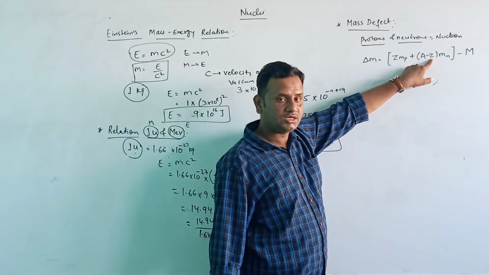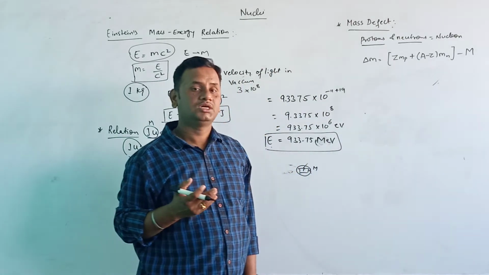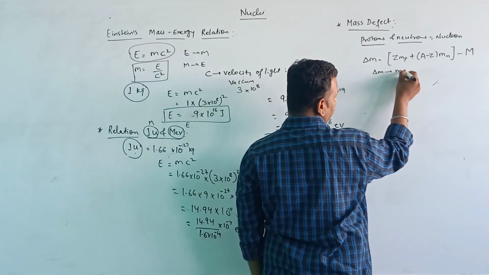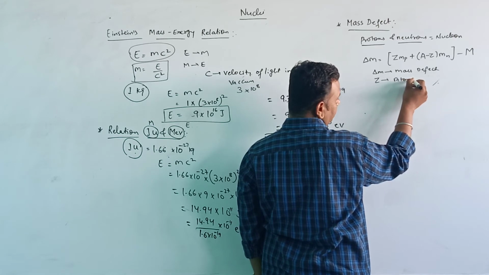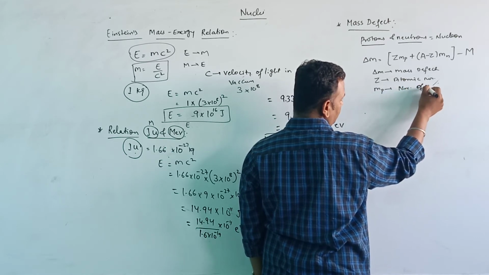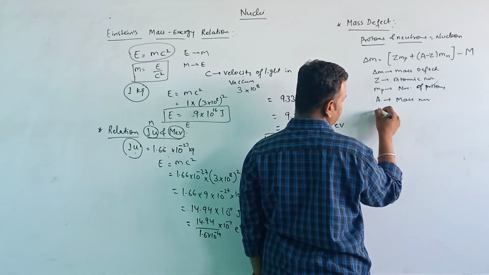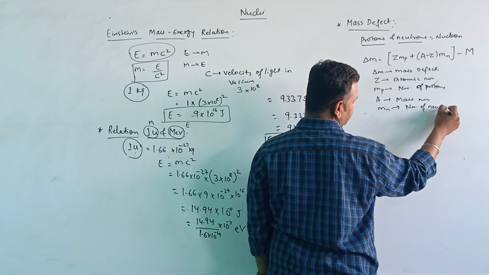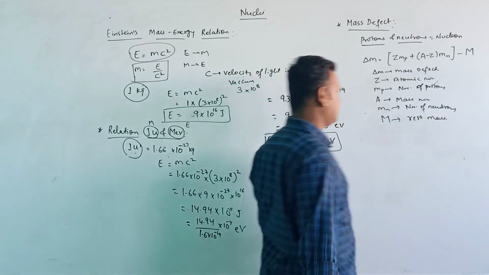A minus Z gives us the number of neutrons, where A is the mass number and Z is the atomic number. So delta M means mass defect, Z means atomic number, Mp is the mass of a proton, A is the mass number, Mn is the mass of a neutron, and capital M represents the rest mass of the nucleus.